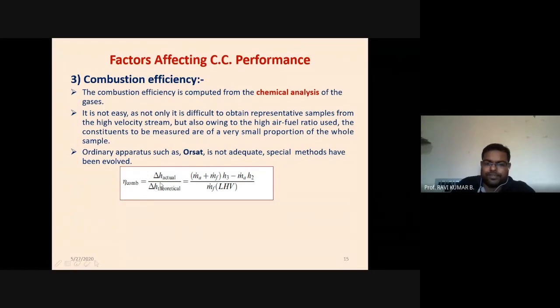So combustion efficiency is the actual enthalpy rise divided by the theoretical enthalpy rise. The theoretical enthalpy rise we already know from the fuel that we are using: we have a calorific value, and we know the mass flow of fuel, how much we are going to use. So by that, we can get an idea of the theoretical enthalpy rise. And the actual enthalpy rise, we can measure with the help of thermometers installed at various points in the combustion chamber. If we divide these two values, we get the combustion efficiency. Roughly, a variation of 5 to 10% is acceptable.